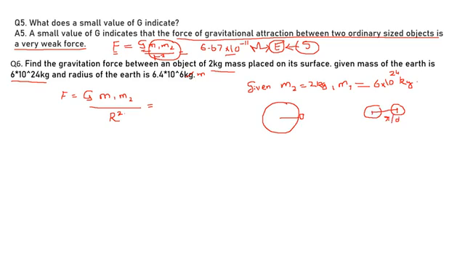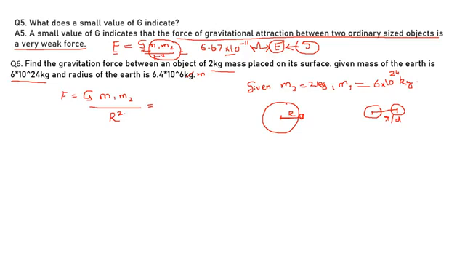Here the object is on the surface of the Earth, so the distance definitely has to be the radius of the Earth, isn't it? That is why they have given the radius of the Earth, and we consider it as the distance between the centers of the two objects. One is the object placed on the Earth, the other one is the Earth itself. So let's find out the answer.